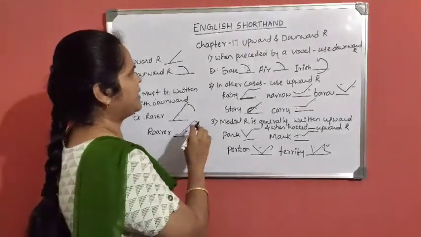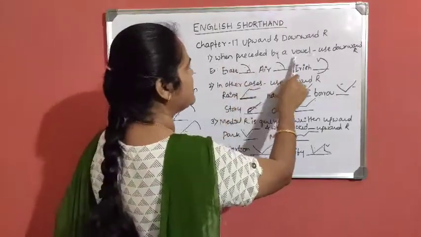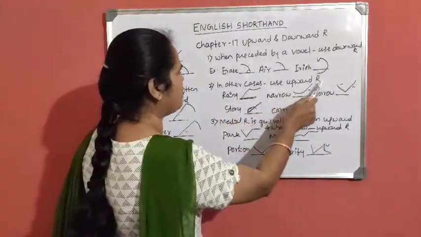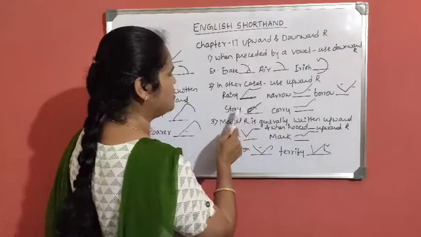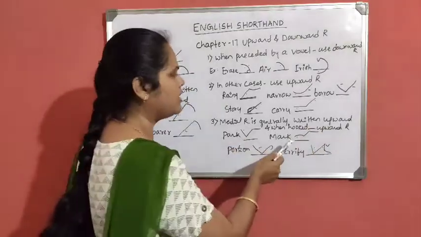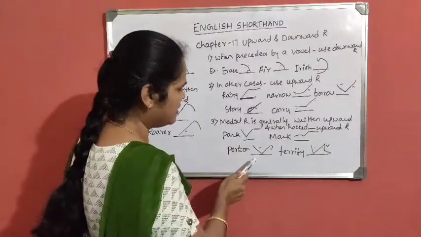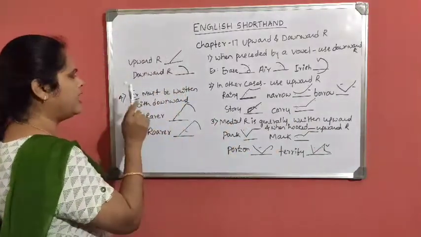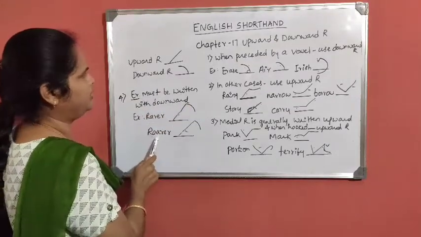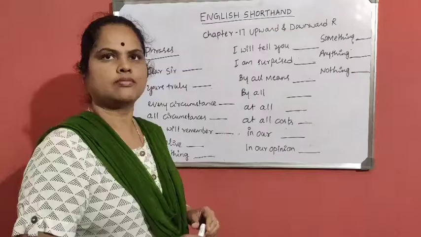So I'll repeat the explanation. There are two forms of R, downward form of R and upward form of R. When preceded by a vowel, use downward R: erase, air, Irish. In all other cases, use upward R: rainy, narrow, borrow, story, carry. Then medial R is generally written upward, and when it is hooked, at that time also use upward R: park, mark, portion, terrify. Then ER must be written with downward R: rarer and roarer. Next, we will see the grammar marks of this chapter.